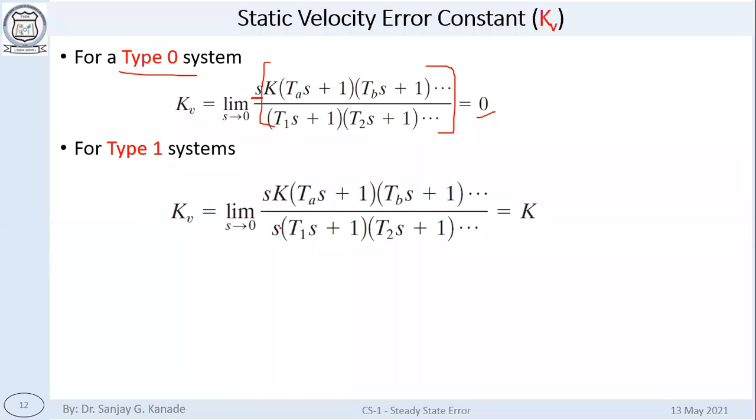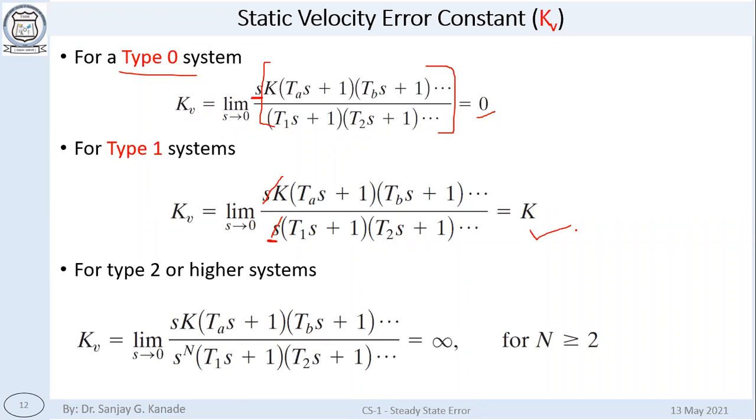You see, for type 1 system, this is a denominator s already, and because these two s's get cancelled out, what we get is k. And for type 2 and higher systems, we are going to get like this.